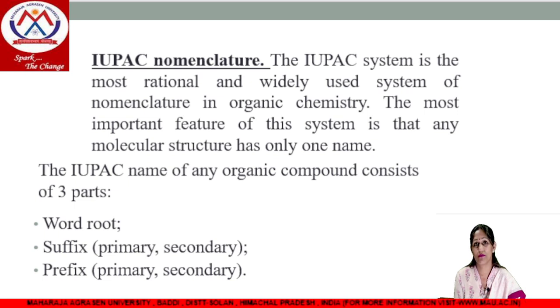Now further, the IUPAC nomenclature. This is the most rational and widely used nomenclature in organic chemistry. The main feature of this system is that one molecular structure has only one name. And the IUPAC name for any organic compound will consist of three parts. First is the word root, then suffix, and then prefix. Suffix and prefix are both further categorized into two parts, primary and secondary.